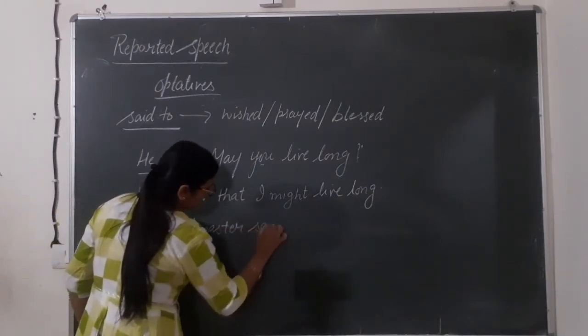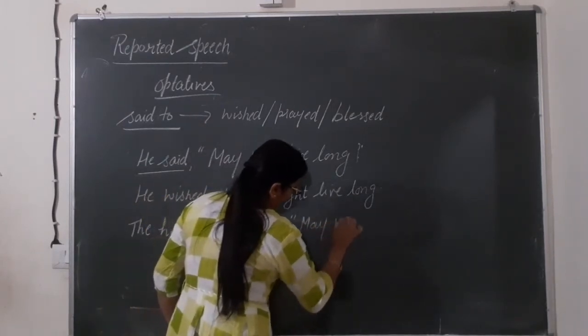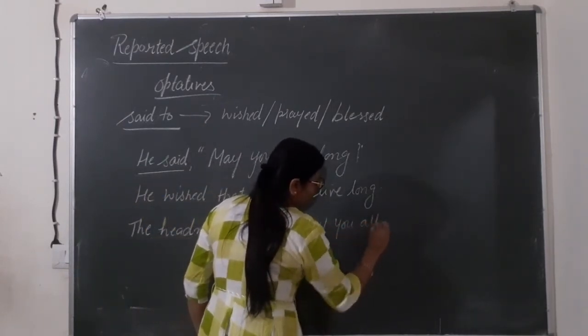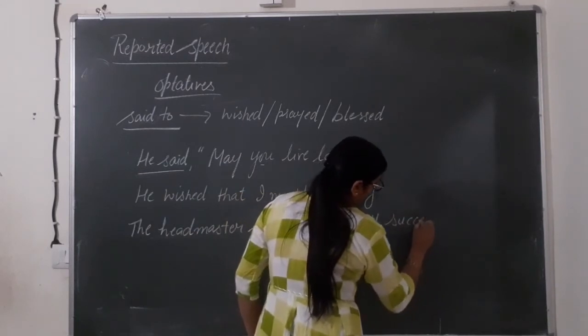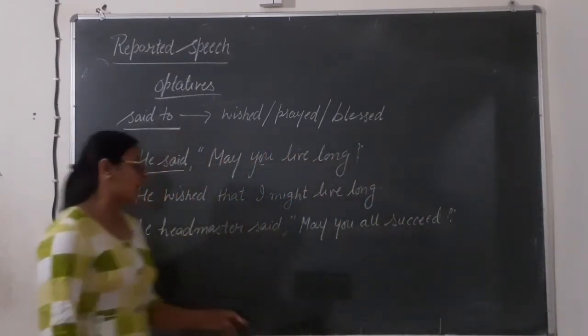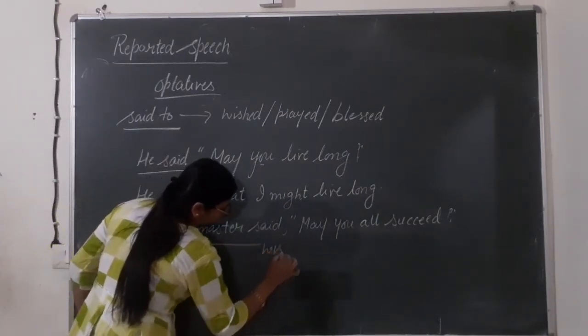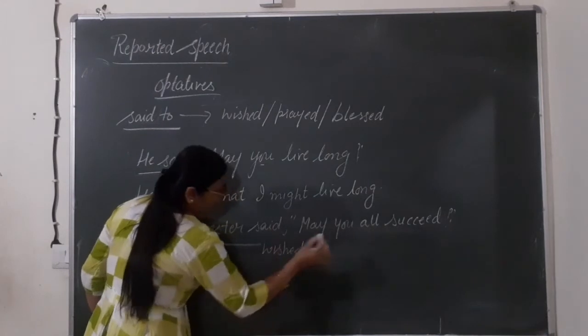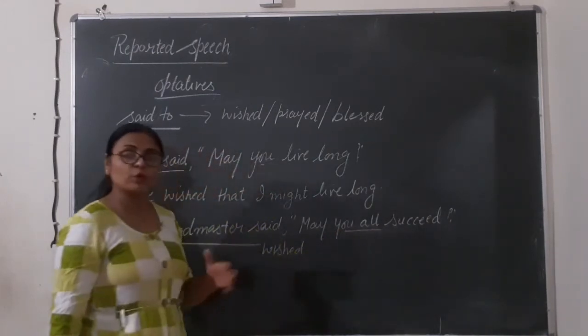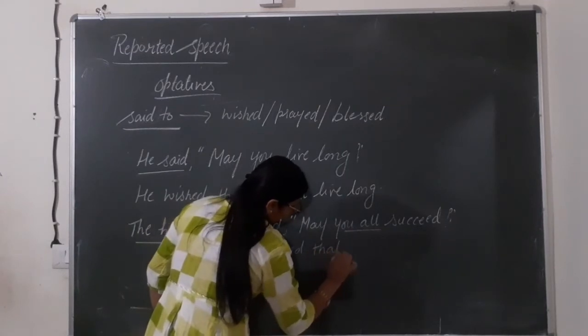The headmaster said, "May you all succeed." How to do this? The headmaster wished. "All" means more than two people we are talking about, that is, "we."